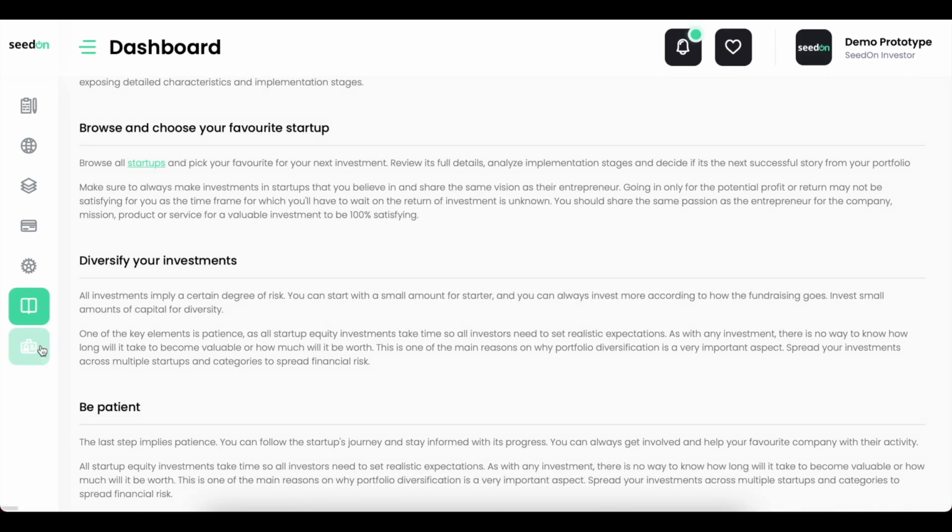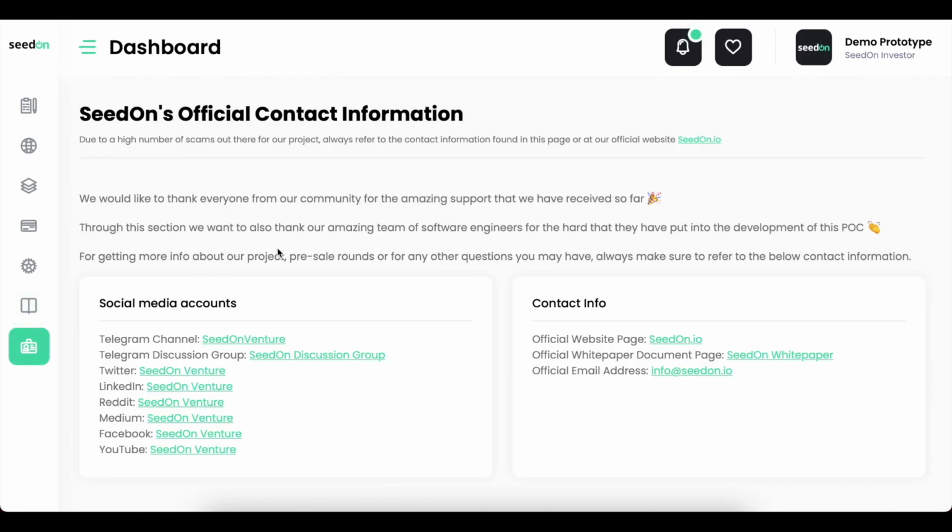Moving on next to the contact section, we have created this page so you can always refer to it. We have added our official social media accounts, our official contact information, website, email address. So always make sure to refer to those so that you stay away from scams and from people that want to actually defraud you. We actually had a scam last weekend on Pixel that was for someone that was trying to pre-sell our token. SeedOn discussion group is an open group, so anyone can actually join and write to us.